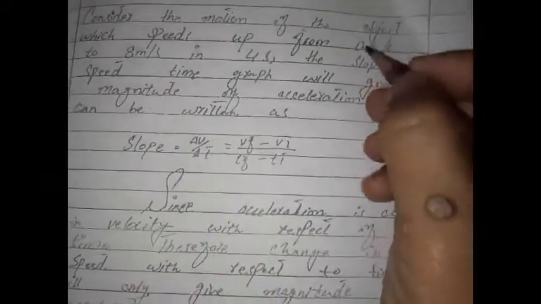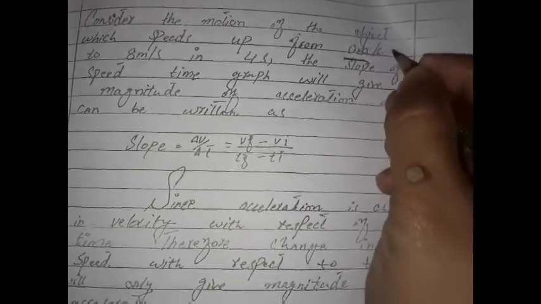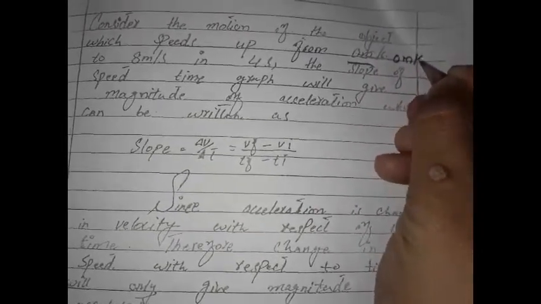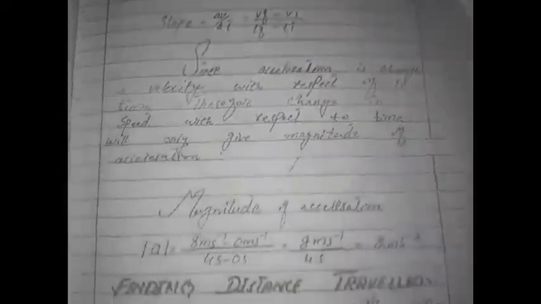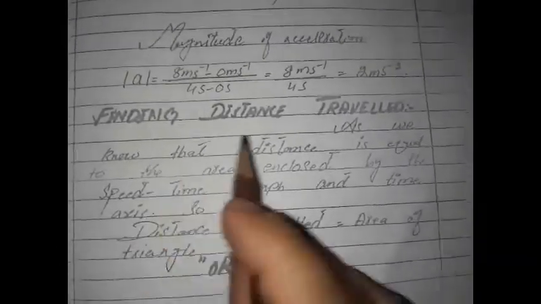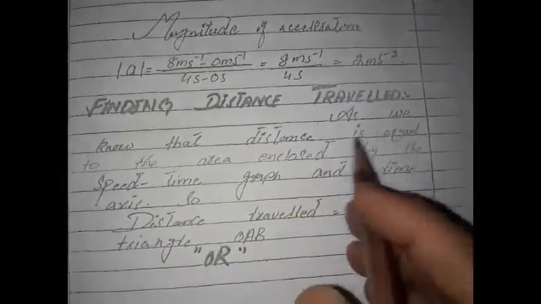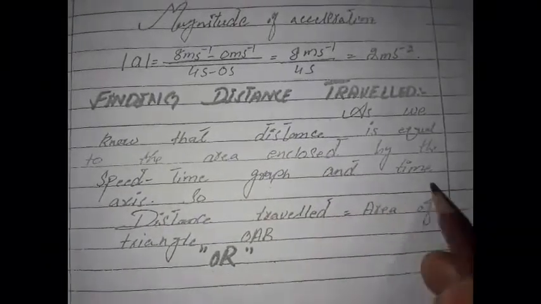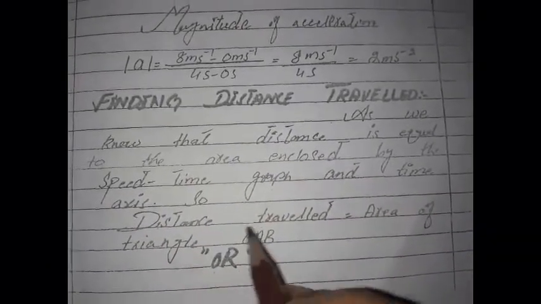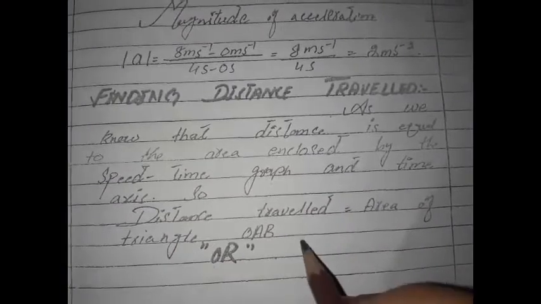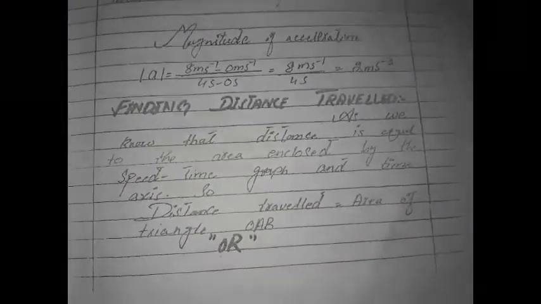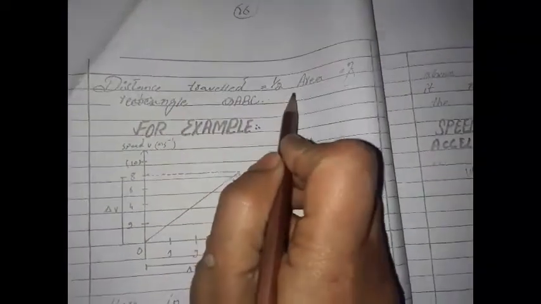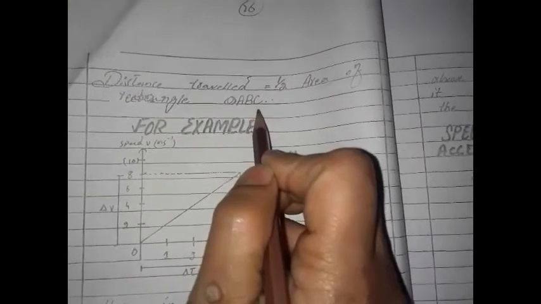This is 0 meter per second. Now finding the distance traveled. As we know, distance is equal to the area enclosed by the speed time graph and the time axis. So distance traveled is equal to the area of the triangle OAB, or half of the area of rectangle OABC.